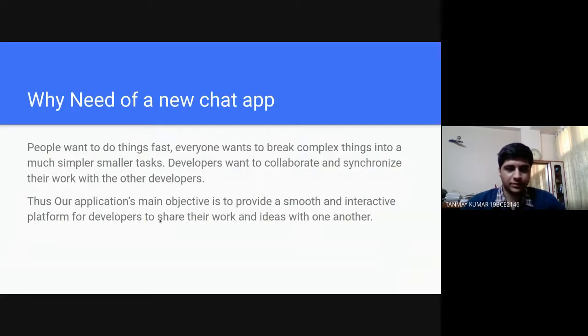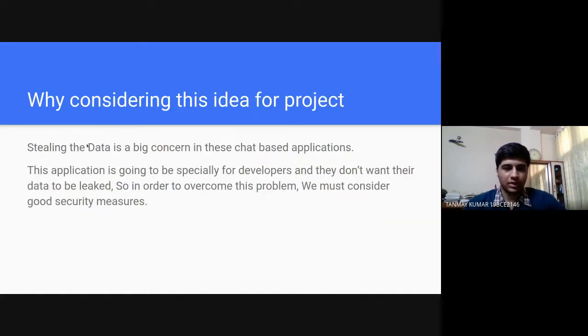Why the need for a new chat-based application? At the time of showing the implementation, we will discuss why, and what the unique features of the new chat application we developed are.